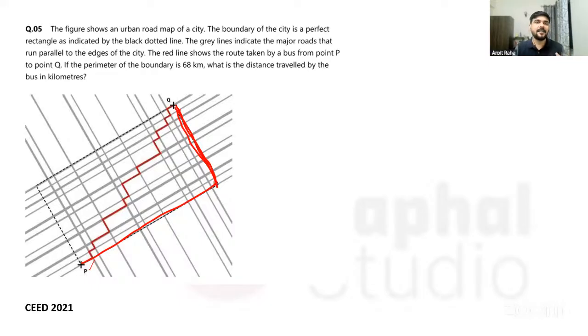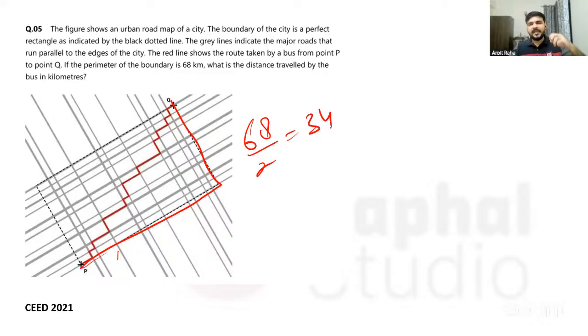In the question itself, they have given that the perimeter of the boundary is 68 kilometers. So that means this whole is 68. And now you have to calculate this plus this. See, this is exact half of this. There are four sides and they want you to tell the distance in two sides. So actually we only need to find this plus this. That would be 68 divided by 2, that is 34. The question is solved within 10 seconds. Right? So very easy question.